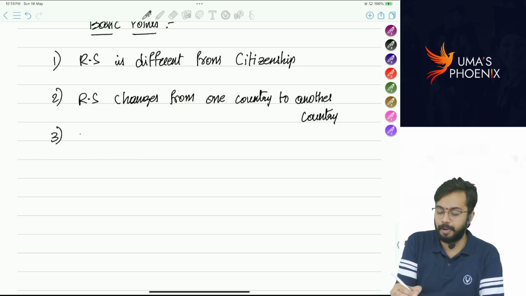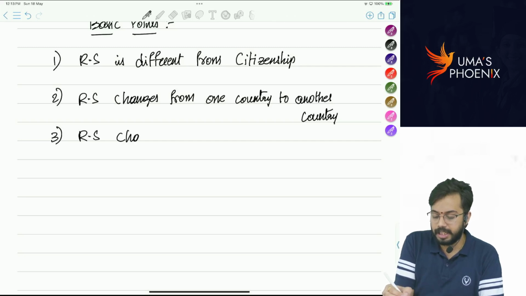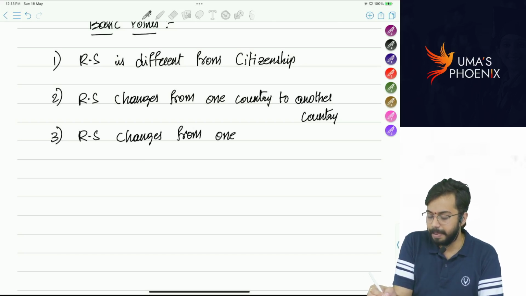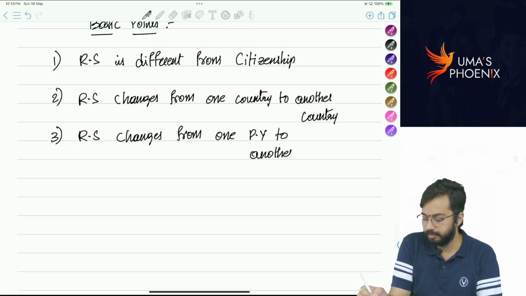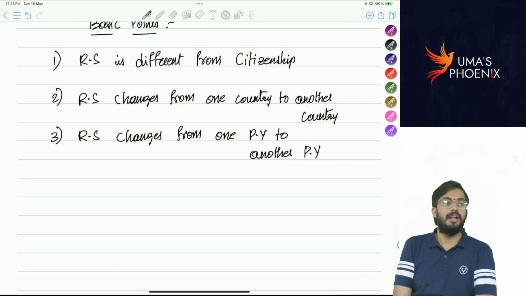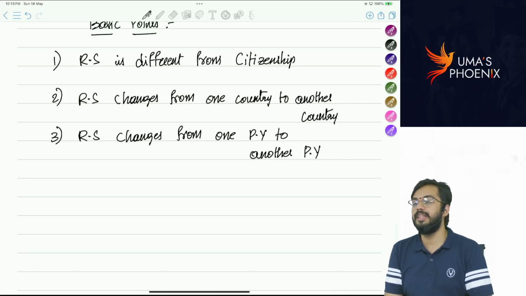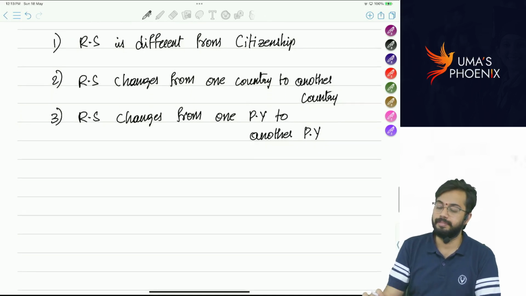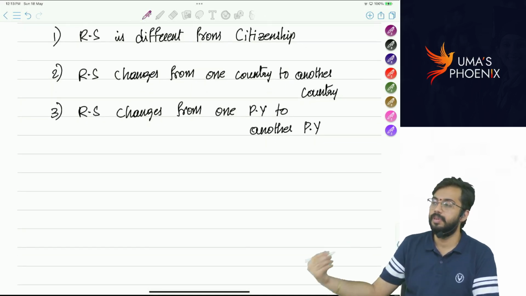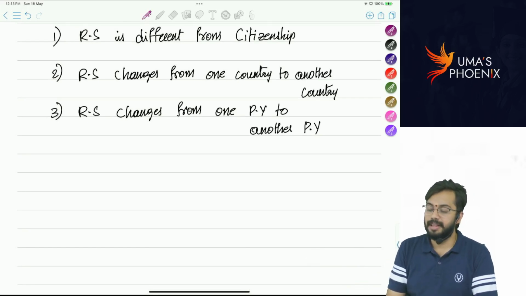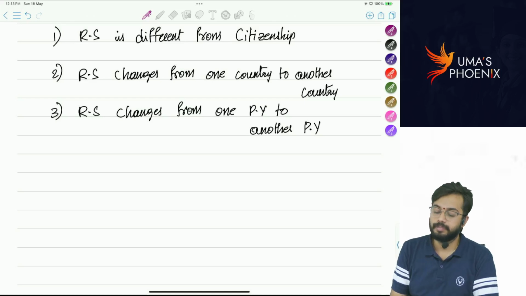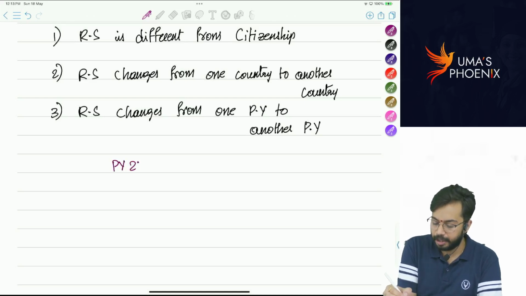Next, third basic point. Residential status changes from one previous year to another previous year. What do you mean by this? In previous year 24-25, an individual stayed for 365 days in India.